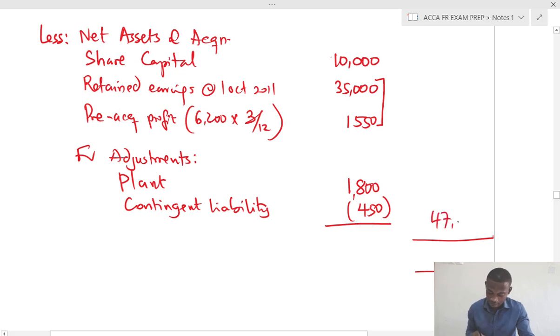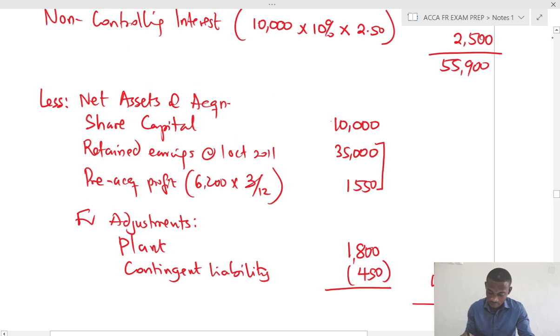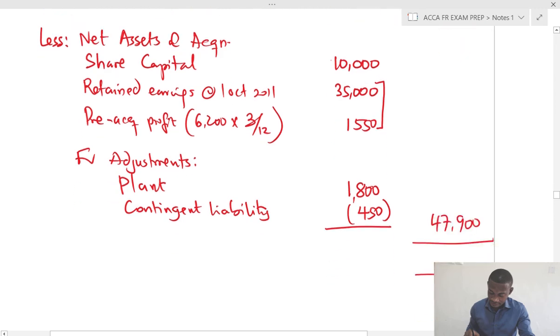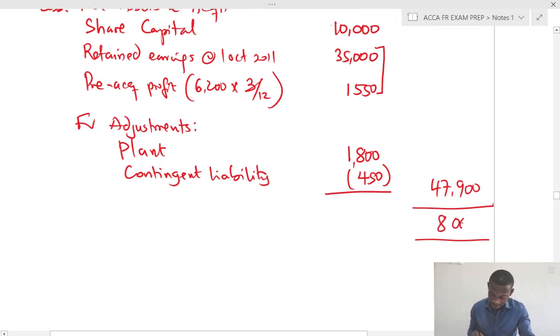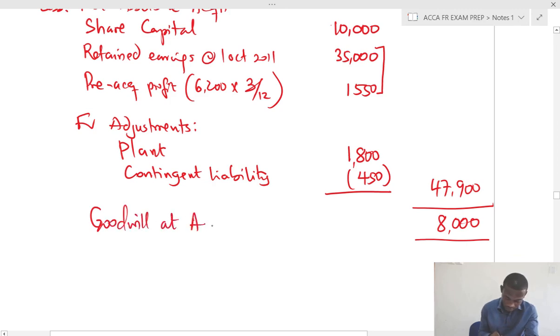From 55,900, that should give us 8,000. So the 8,000 is the goodwill at acquisition. So this is how we account for the goodwill at acquisition.